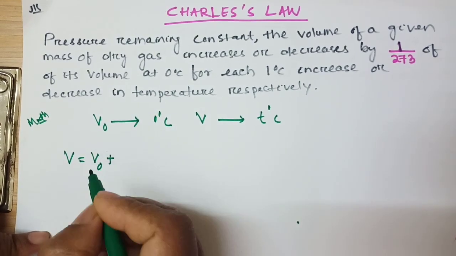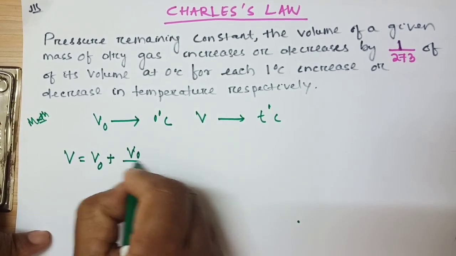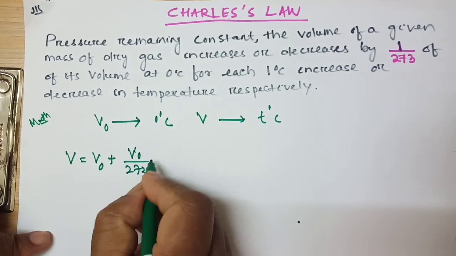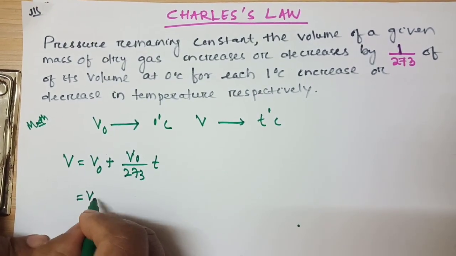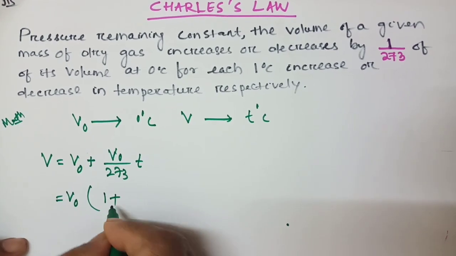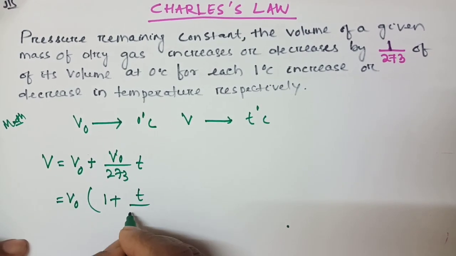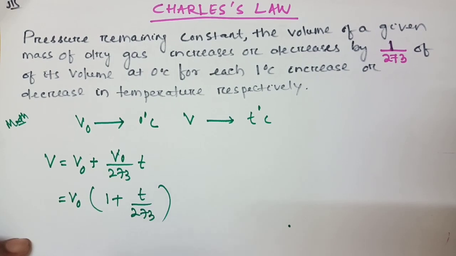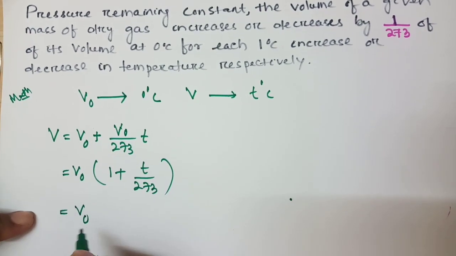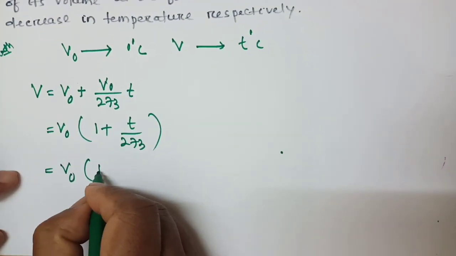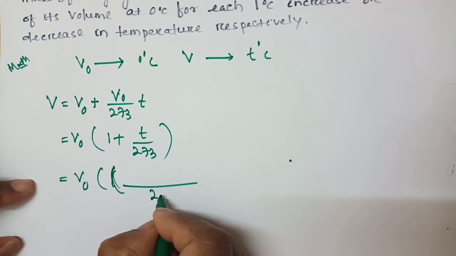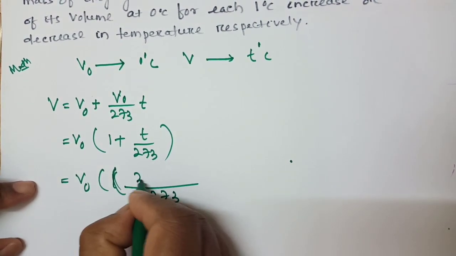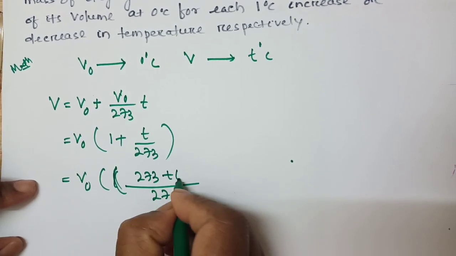V0 plus V0 by 273 into T. Now take V0 common. So what you got? 1 plus T by 273. So it is equal to V0 times 1, you take the LCM 273, that is 273 plus T.